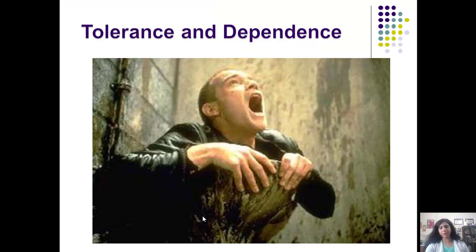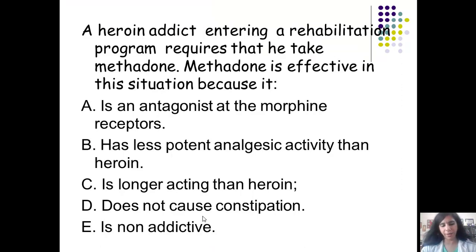Now we come to another question, which is about a heroin addict. A heroin addict enters a rehabilitation program and requires that he take methadone. Okay, so he will have to be put on methadone or buprenorphine. Methadone is effective in this situation because it is an antagonist at the morphine receptors, has less potent analgesic activity than heroin, is longer acting than heroin, does not cause constipation, is non-addictive. So let us go to the first, which is why methadone is more effective. Is it an antagonist at the mu receptors?